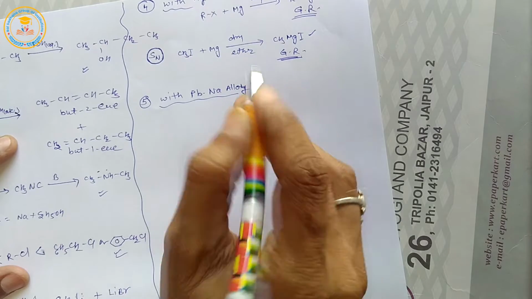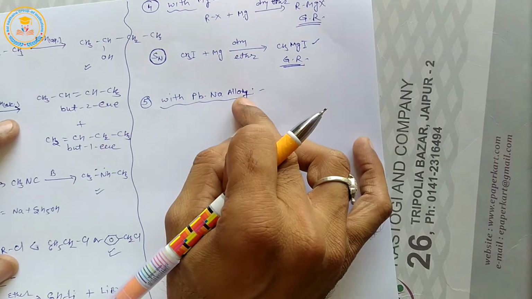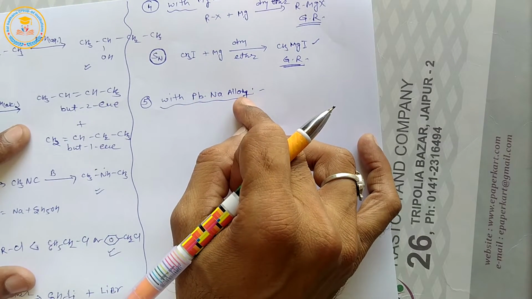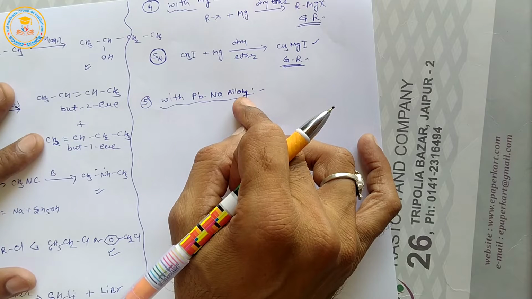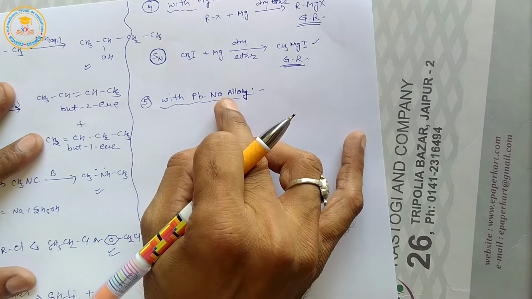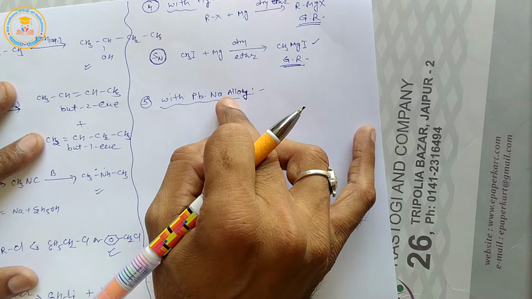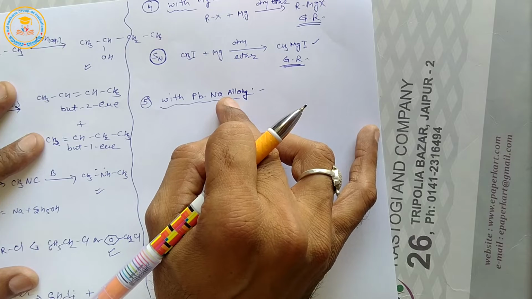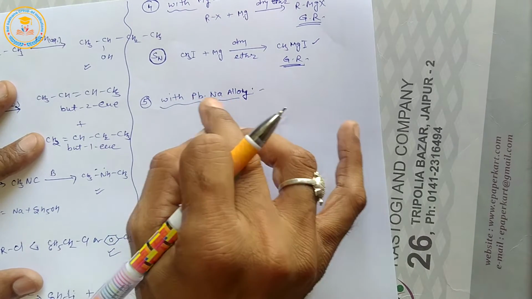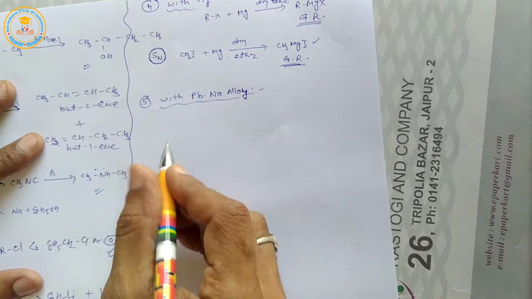Reaction with lead sodium alloy. When alkyl halide reacts with sodium lead alloy, then tetraethyl lead or tetramethyl lead is formed, which is used as anti-knocking agent.